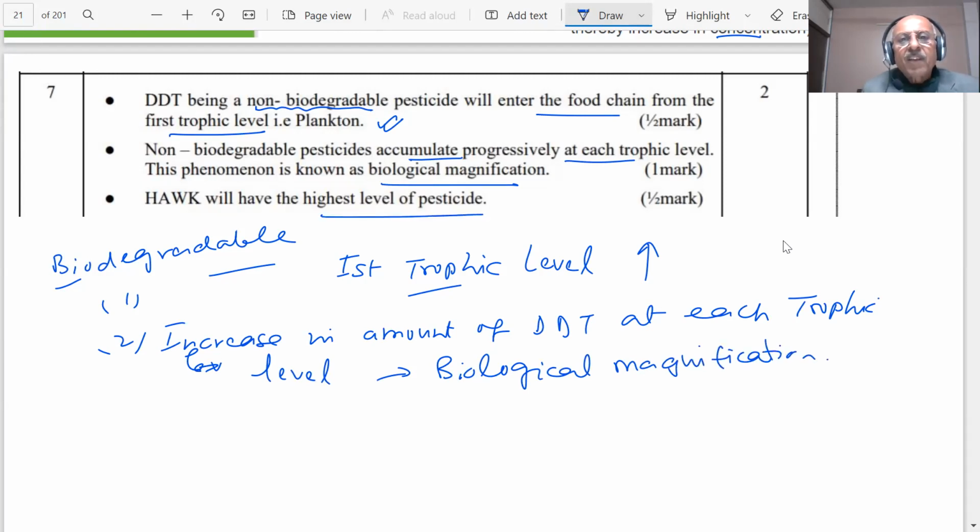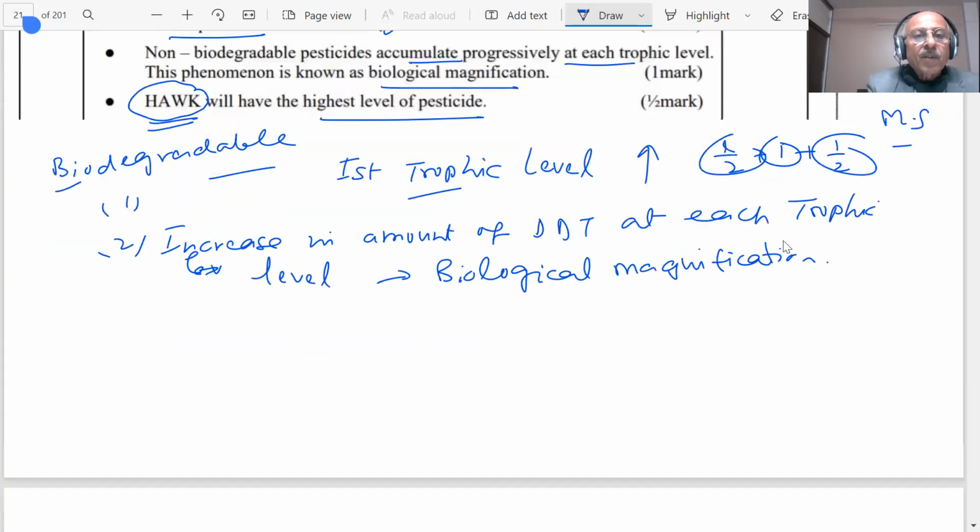And the highest level of pesticide will be at the 4th trophic level, which we have shown. The hawk, or whatever is at the 4th level, will have the most. Biological magnification. See the marking scheme also, how the marks have been allotted. Half, one, and half. This is important. How to write an answer is very, very important.